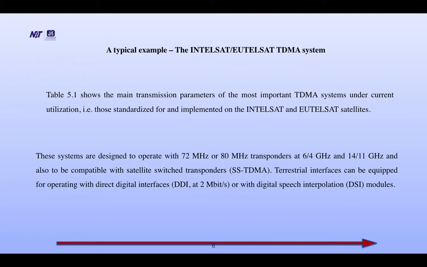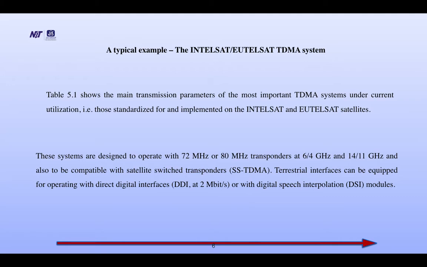A typical example, the Intelsat, Eutelsat TDMA system. Table 5.1 shows the main transmission parameters of the most important TDMA systems under current utilization, that is, those standardized for and implemented on the Intelsat and Eutelsat satellites. These systems are designed to operate with 72 MHz or 80 MHz transponders at 6/4 GHz and 14/11 GHz, and also to be compatible with satellite-switched TDMA, SS-TDMA.